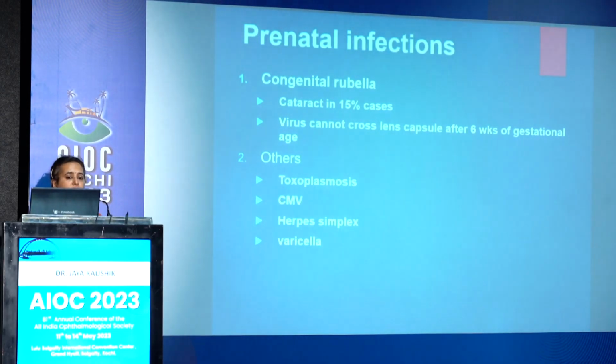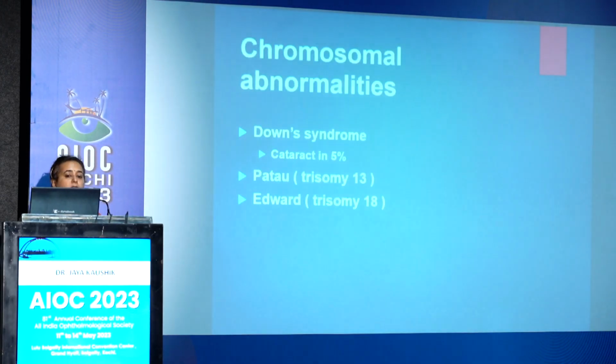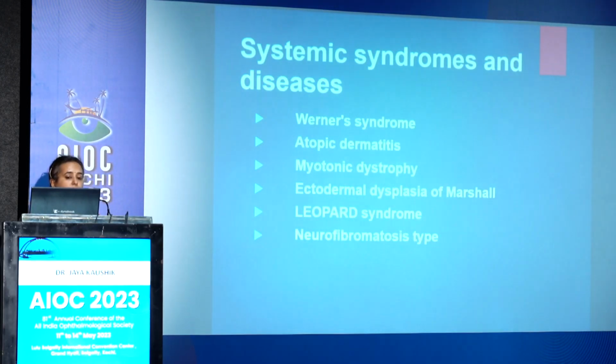Prenatal infections in the form of congenital rubella, toxoplasma, CMV, herpes simplex, and varicella again contribute to many cases of congenital cataracts. Chromosomal abnormalities, Down syndrome, Patau syndrome, Edwards syndrome, are also associated with congenital cataracts. Syndromic conditions such as Werner syndrome, atopic dermatitis, myotonic dystrophy. There is a list of approximately 200 syndromes which may be associated with congenital cataracts.